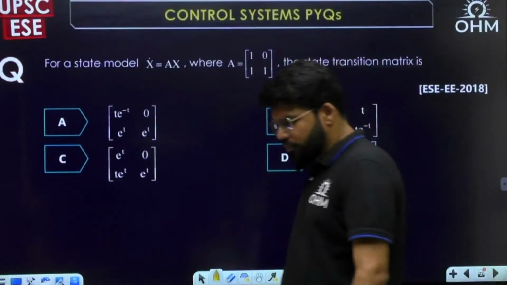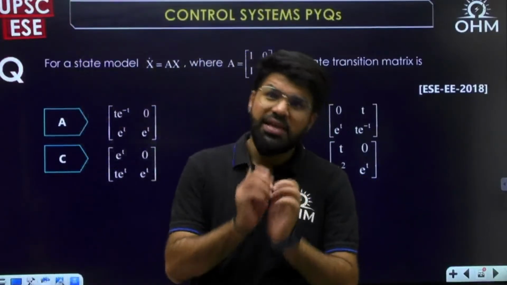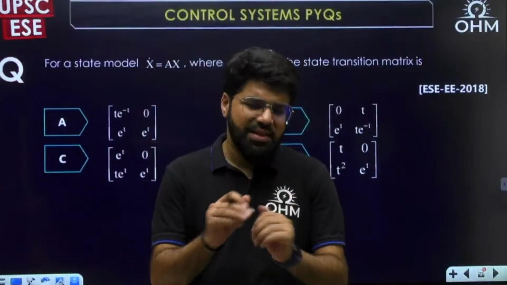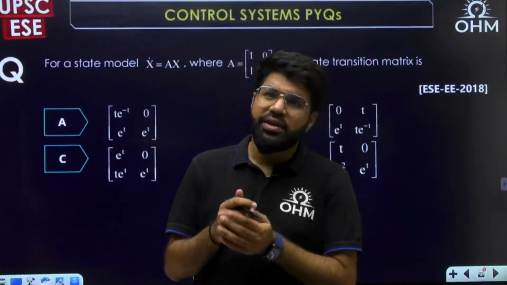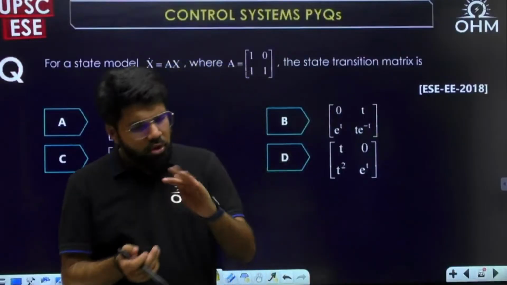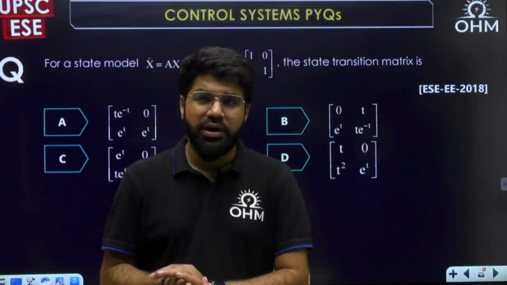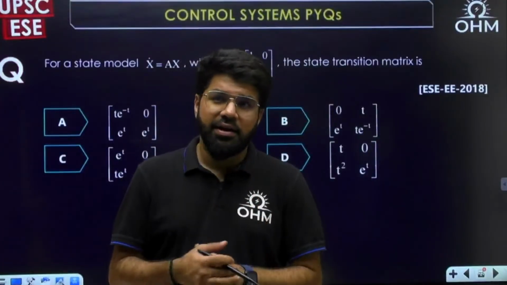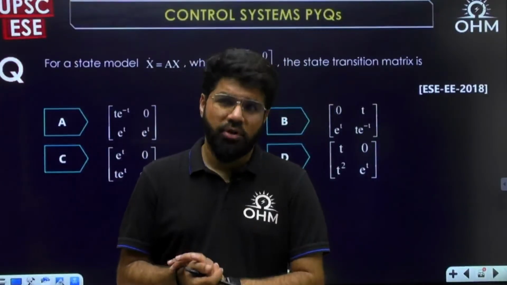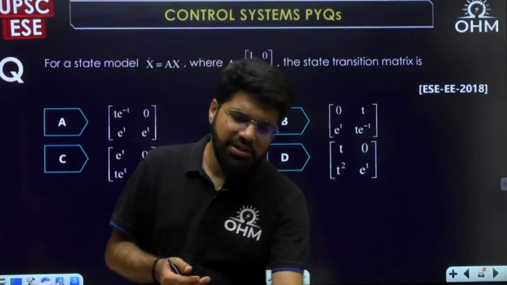Now, state space analysis in engineering services for EE is actually very frequent. For EC, I will say moderate frequency. In GATE, it is actually the reverse. In GATE, state space analysis is very important for EC, moderately important for EE. In engineering services, for EE it is more important, and for EC moderately important. This is how I will say.